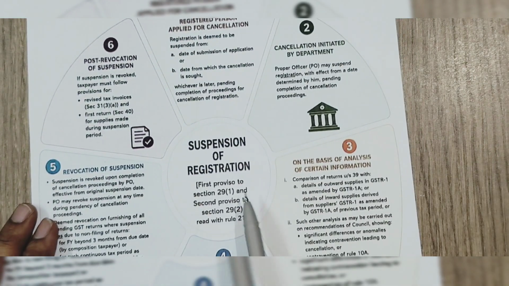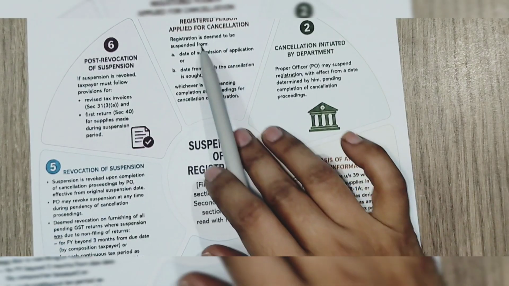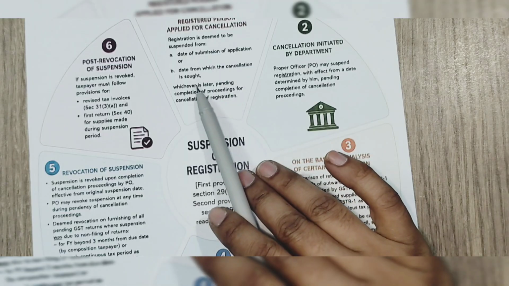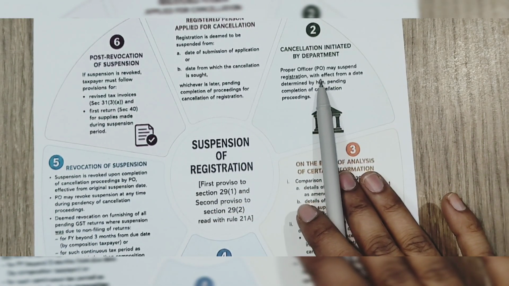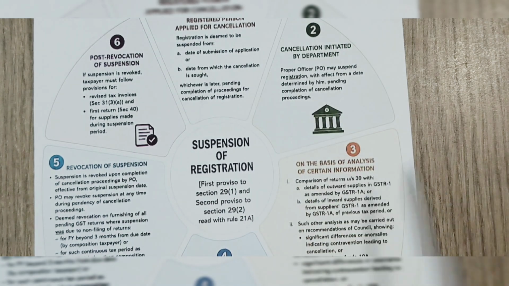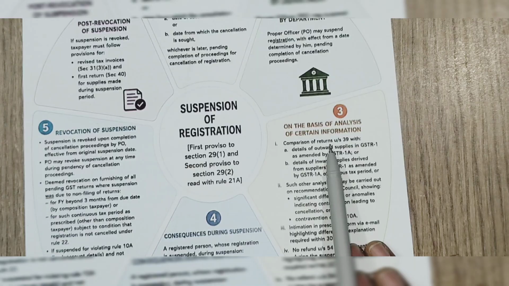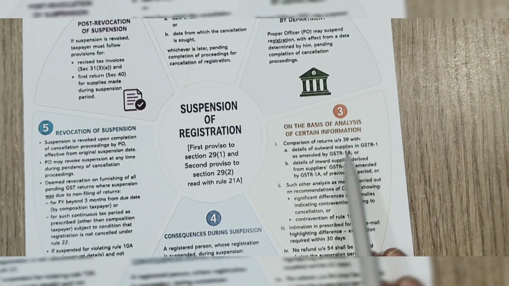Suspension of registration: if a registered person has applied for cancellation, the suspension applies from the date of submission of the application or the date from which cancellation is sought. Cancellation is intimated by the department on the basis of analysis of certain information, such as non-filing of returns under section 39.